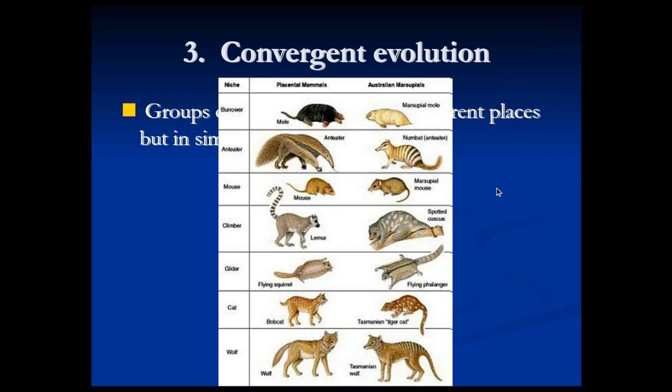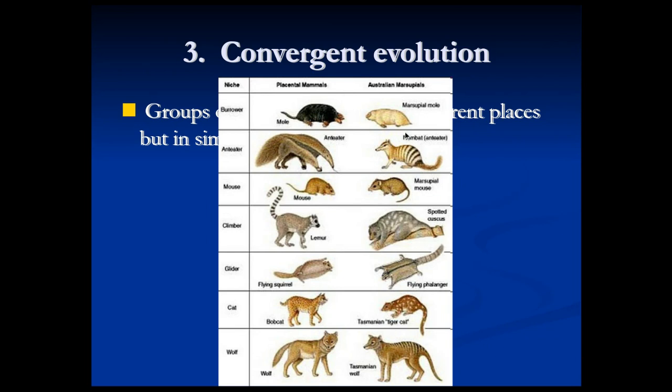You're familiar with kangaroos, probably. Now, they have a lot of the same climate and habitat that we have in North America, that they have in Europe, South America, Africa, all over the world. But they have marsupials instead of what we call placental mammals. So they have what they call a marsupial mole. It's not related closely to the moles we have around here, but it lives a very similar life. It tunnels around underground. It has big digging paws in the front and a pointed nose to get around. It looks pretty similar, but they're not related.